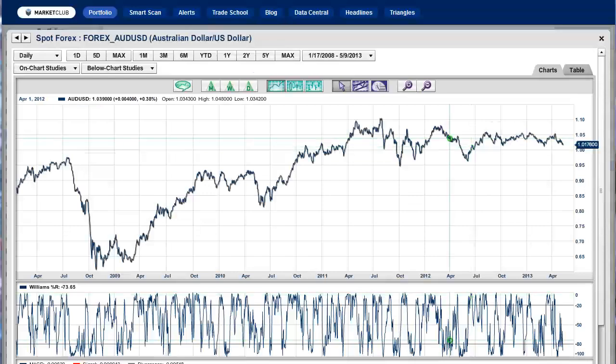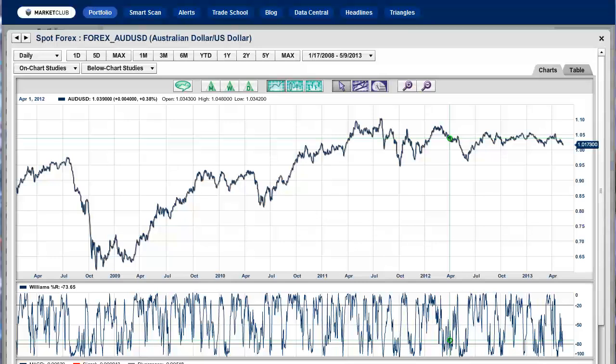Okay, what we're looking at is a daily graph of the Australian dollar versus the US dollar, going all the way back to April of 2008. As you can see, we moved from about the 65-cent level all the way up to about the 105 level, possibly even the 110 level if you look at the very, very high. But the reality is George Soros made a series of 3 trades just recently and made $60 million. I want to show you how he did that and how the trade triangles were actually there before George Soros.